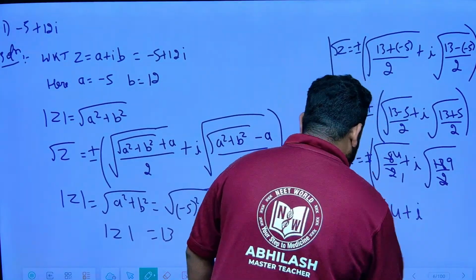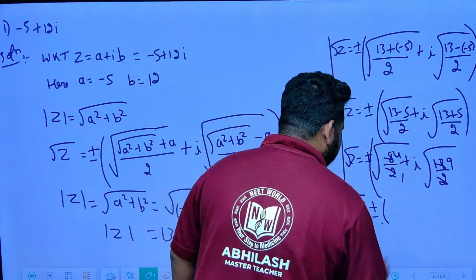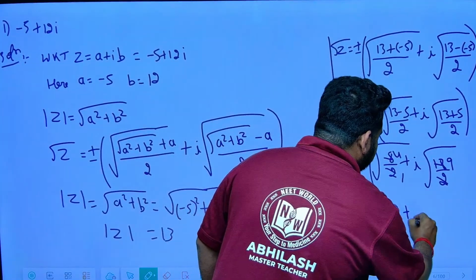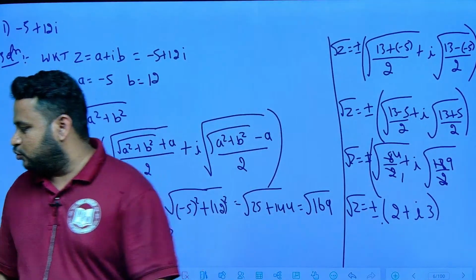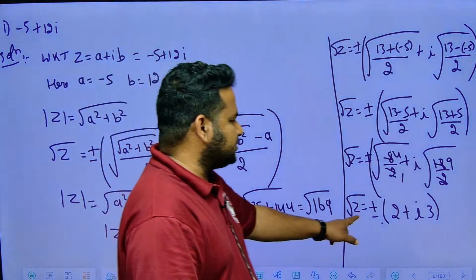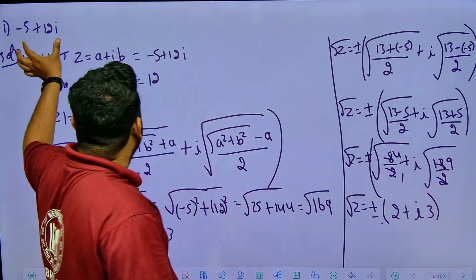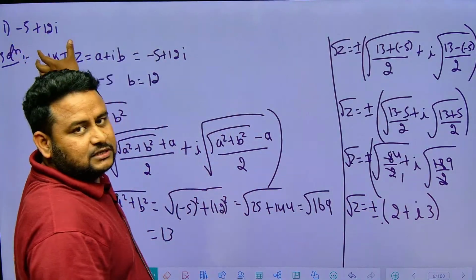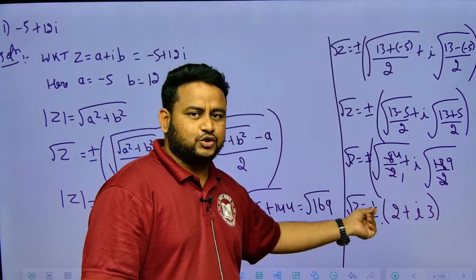So I can write this as plus or minus, I am having it as 4 plus I, that is not 4, this should be 2. Square root of 4 means this will become 2. So this would become 2 plus I into 3. This is the value we will get, friends: 2 plus I into 3. So square root of z is equal to plus or minus 2 plus I into 3. This is the square root of the given complex number. In the end you should write that the square root of this is nothing but equal to plus or minus 2 plus I into 3.